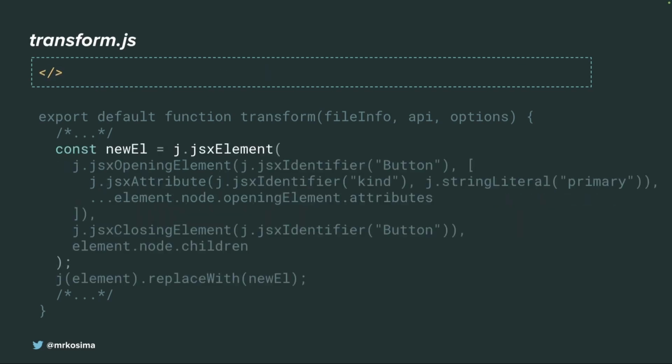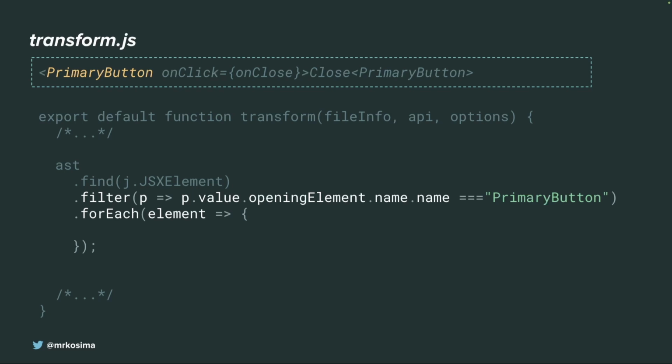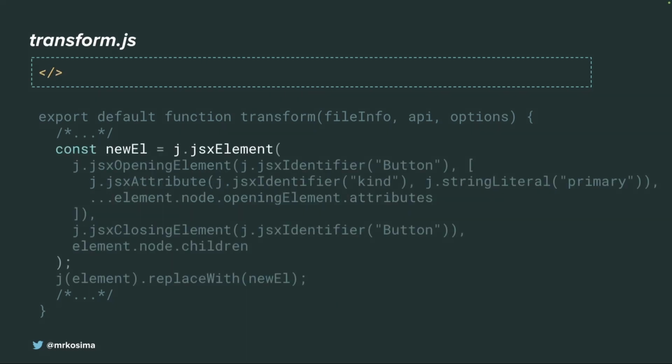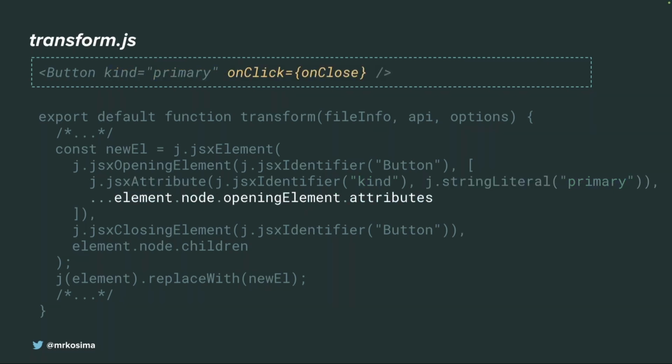What we do is create a new element. Once again, for each of these PrimaryButton elements, we're creating a new element, which is just an empty node. We create an opening element with the Button identifier. Then we add to this opening element a JSX attribute kind with string literal primary. This is what we have after this line. Then let's copy all other properties from our original node. In this case, we copy onClick and everything else we had in the original node.